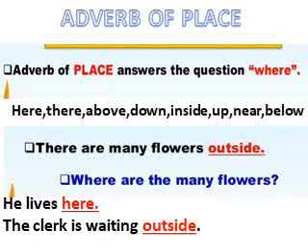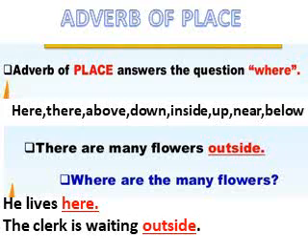For example, there are many flowers outside. So outside is an adverb here because it describes where the flowers are. Second example, he lives here. So here is an adverb because it describes and answers the question where he lives.